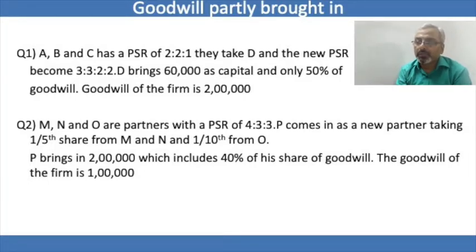In the second case, we have three partners M, N and O, and the partners have a profit sharing ratio of 4:3:3. P comes in as a new partner, taking 1/5 share from M and N and 1/10 from O. P brings 2 lakh, which includes 40% of his share of goodwill. The goodwill of the firm is 1 lakh. So in this case, we have to first calculate the new profit sharing ratio, because only then can we understand how much goodwill P has to bring in.